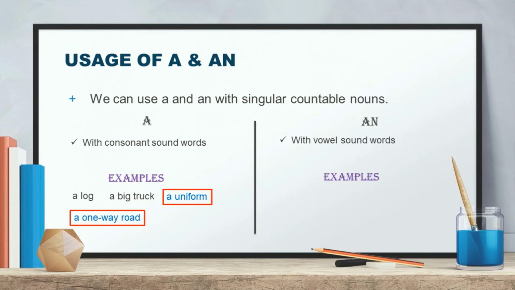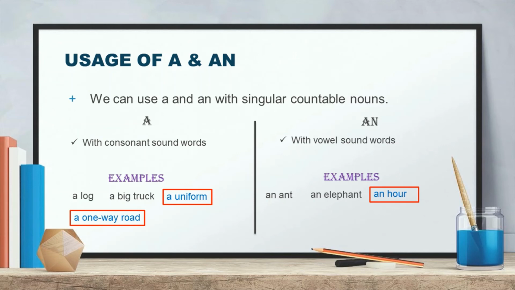In the same way, we will see some examples with an. Like an ant. A is a vowel, so before that we can use an. Then elephant, E is a vowel, we can use an before that. Here H is written.